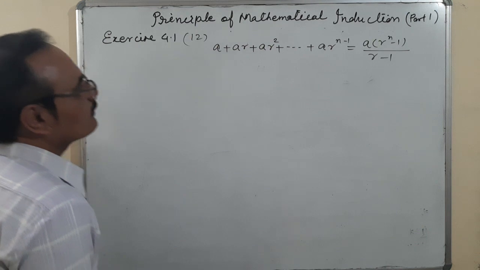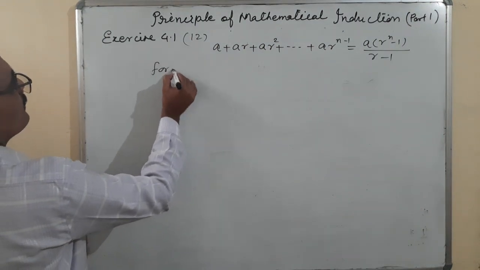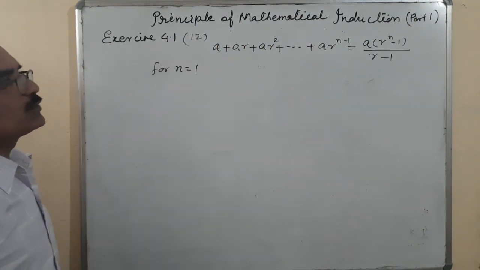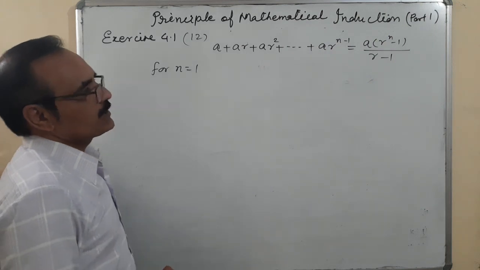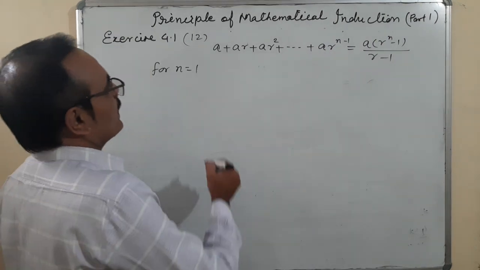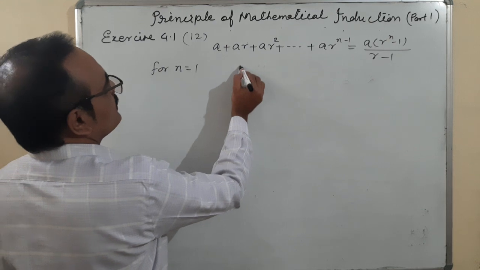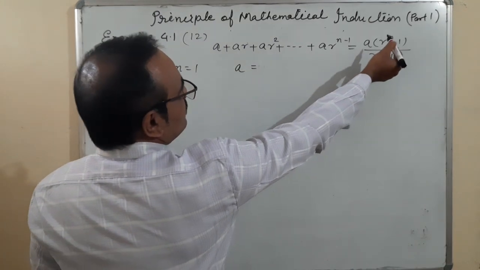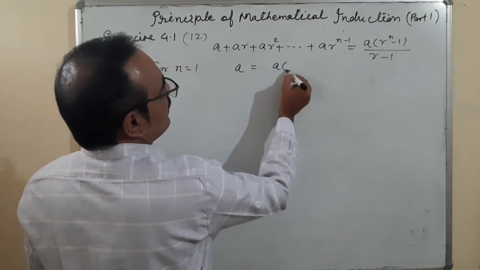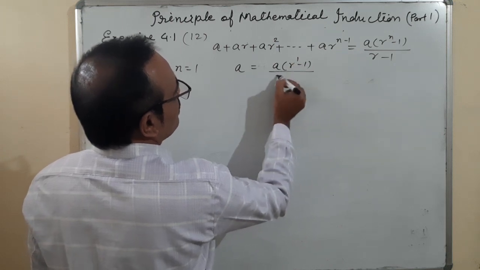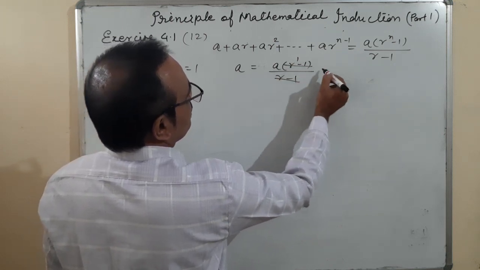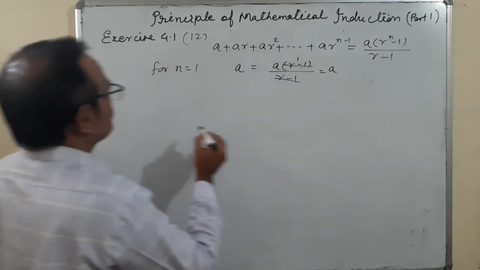Okay. For n is equal to 1. So the first term is, of course, when I put n equal to 1, the first term is A, equal to, here I can put 1, A times r to the power 1 minus 1 upon r minus 1, cancel, is equal to A. It's true.